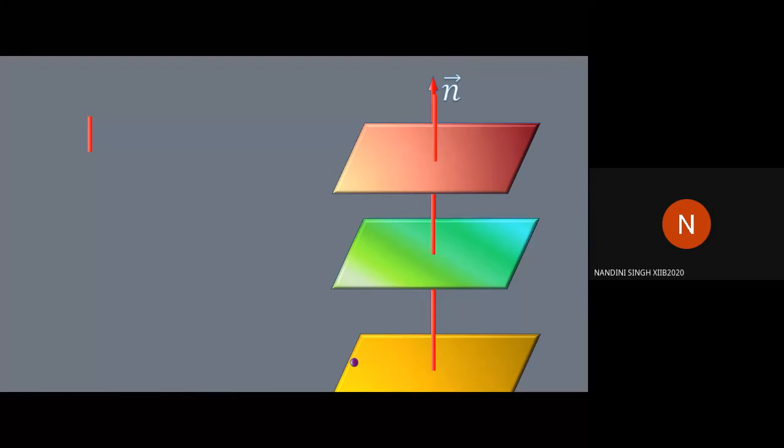So to find a unique plane, this normal vector is not enough, because for any normal vector, there can be many planes perpendicular to that normal vector. But uniquely, a particular plane, how do we find out? We need one more condition. That is, one more condition what we take here in the first case is a given point on the plane and the normal vector. Then how do we find the plane? Or how do we find the equation of the plane?